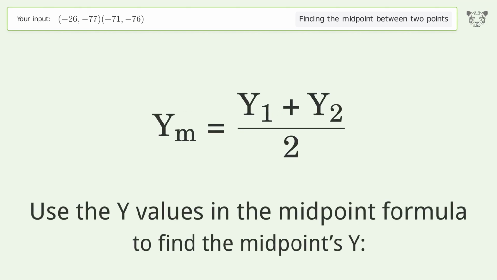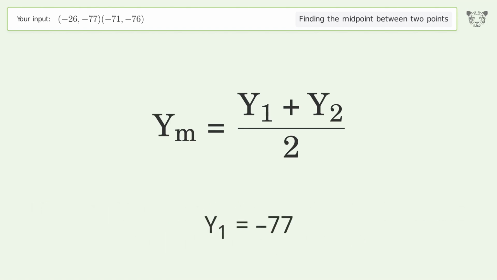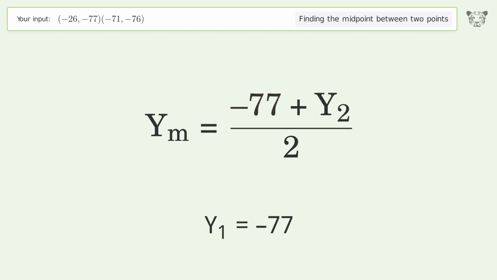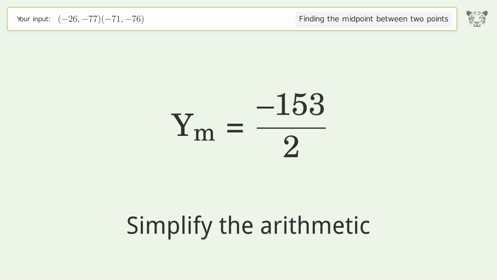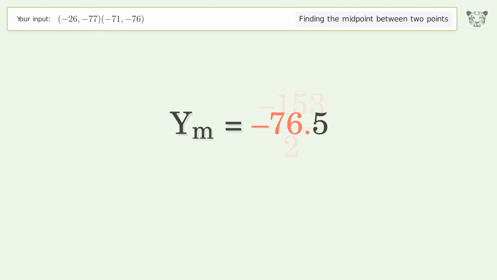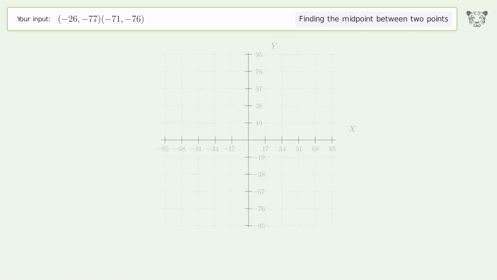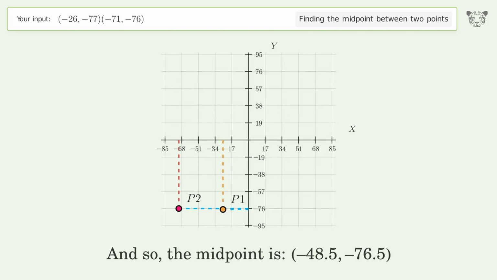Use the y values in the midpoint formula to find the midpoints y. y1 equals -77. y2 equals -76. Simplify the arithmetic. And so, the midpoint is -48.5, -76.5.